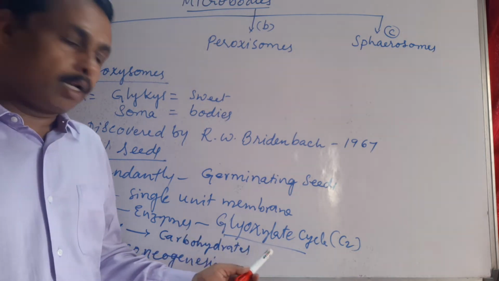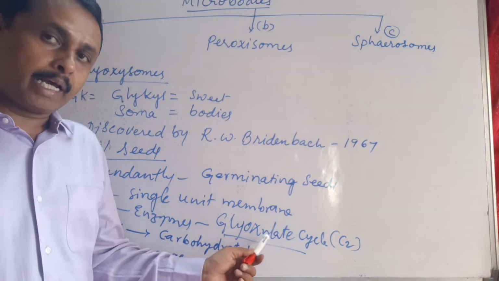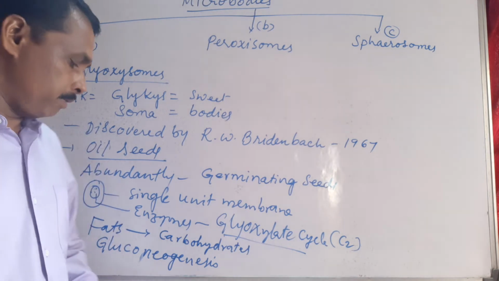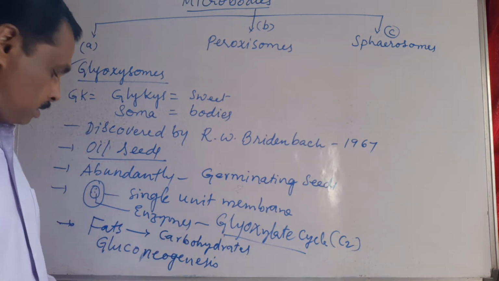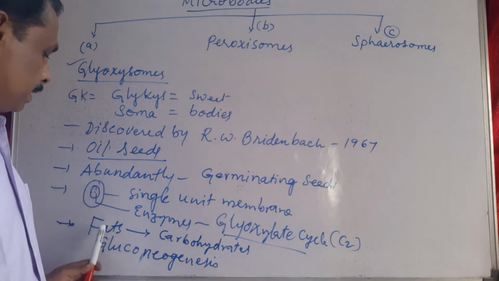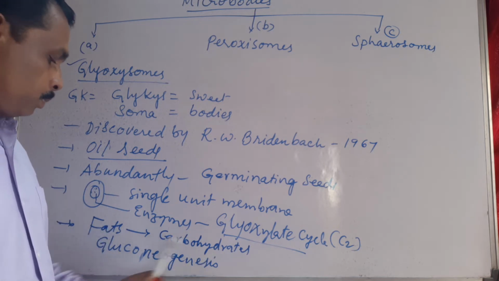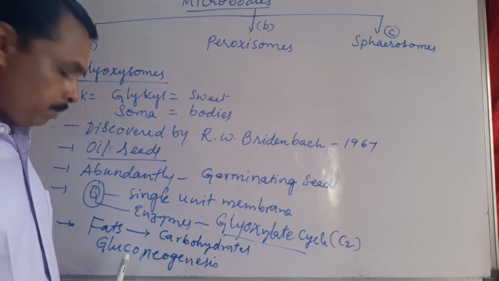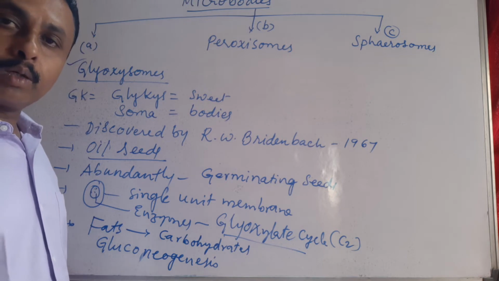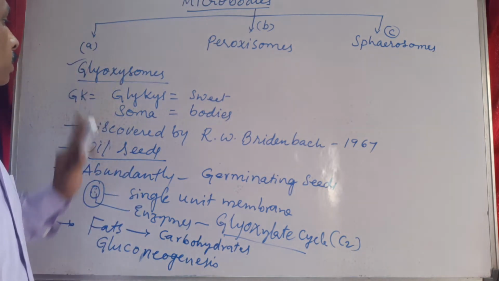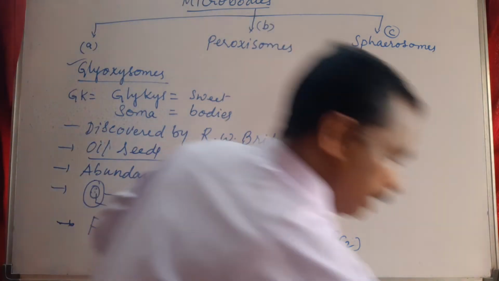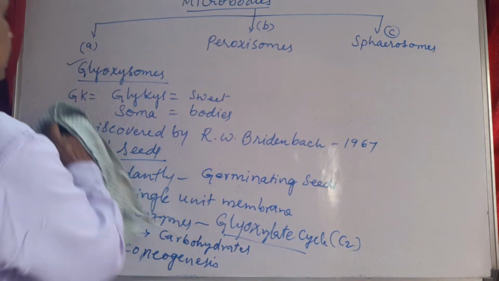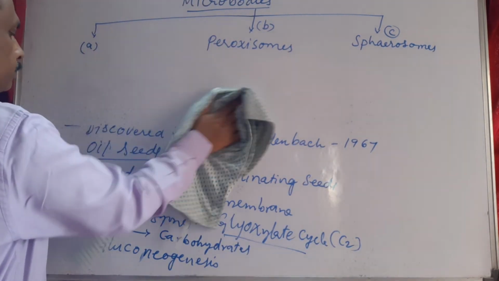These enzymes are involved in the metabolic pathway of the glyoxylate cycle, that is the C2 pathway in plants, and also in the conversion of fats into carbohydrates. This activity is called gluconeogenesis. These are about glyoxysomes. Next, let us talk about peroxisomes.